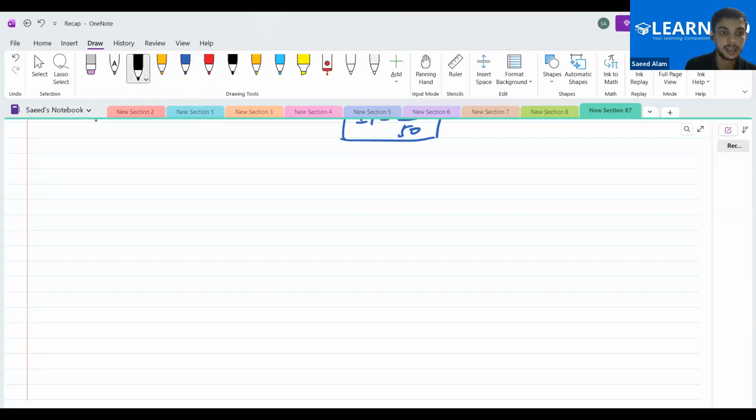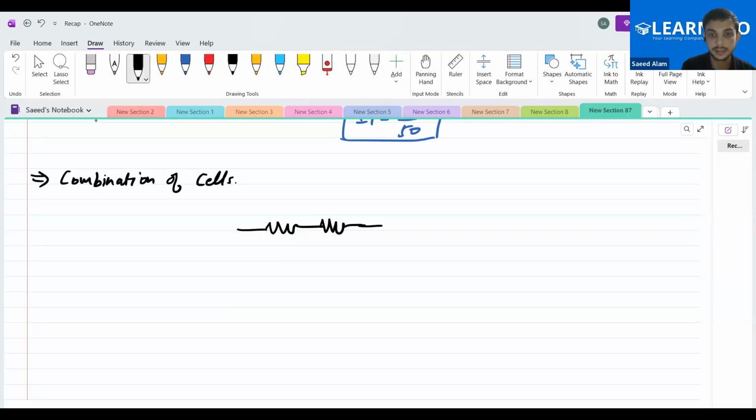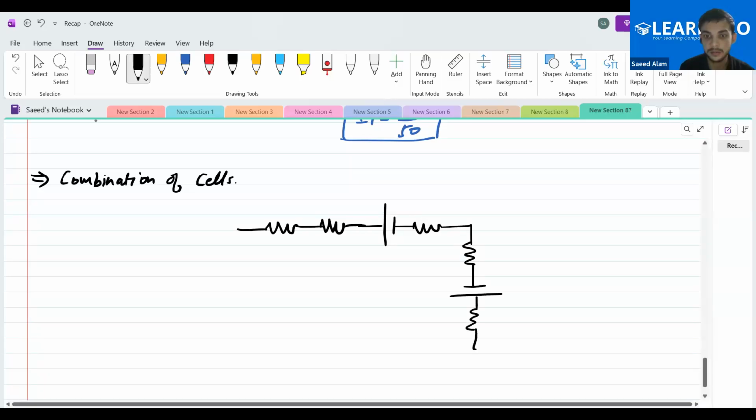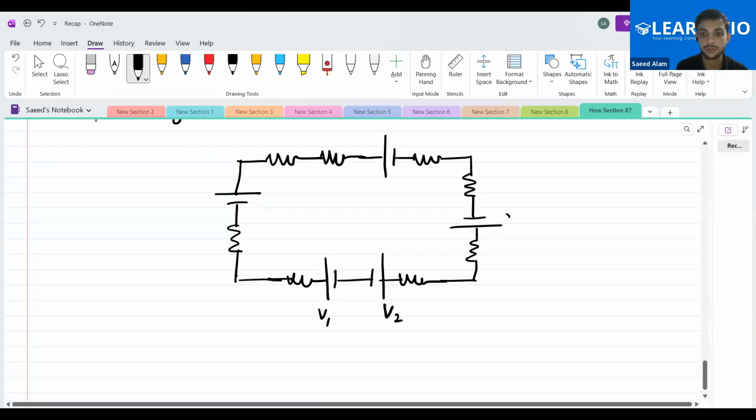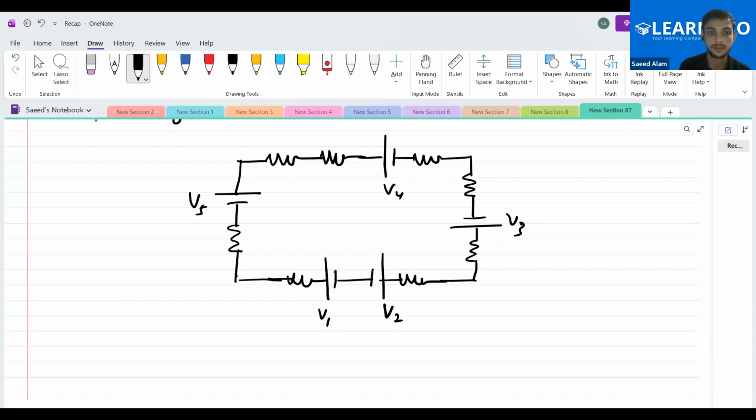Now moving on to one other thing, that is the combination of cells. Let us take V1, V2, V3, V4, V5, R1, R2, R3, R5, R6, R7, and R8.